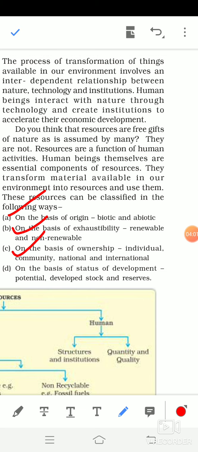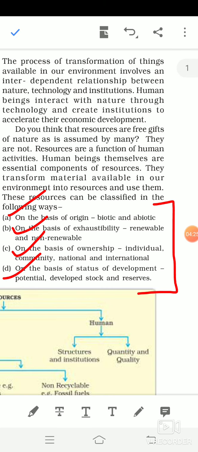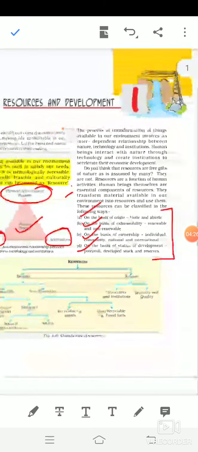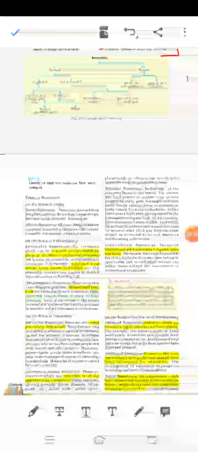Third, on the basis of ownership: individual, community, national and international. Fourth, on the basis of status of development: potential, developed, stock and reserves. These are all very important. Sometimes a direct question comes, so we have to understand this classification very clearly, because from the board point of view it is very important. One by one we will understand here.